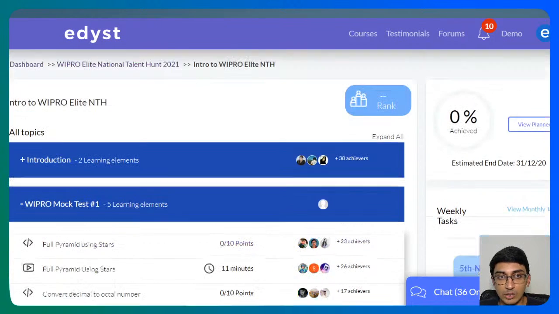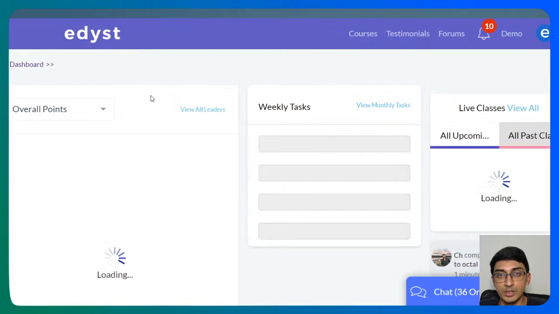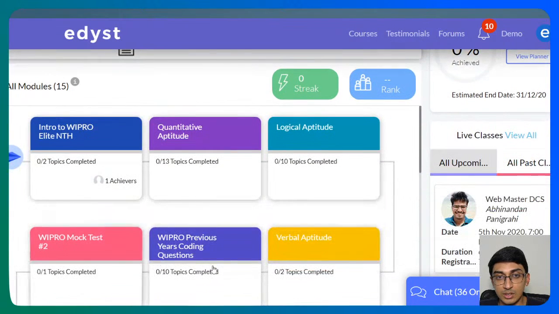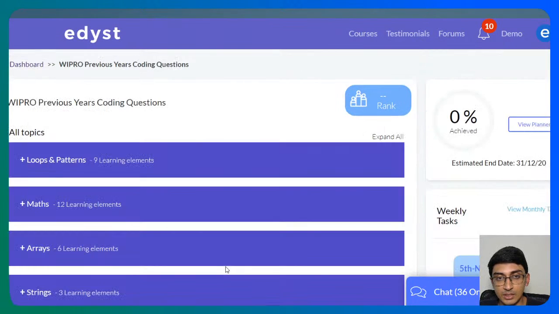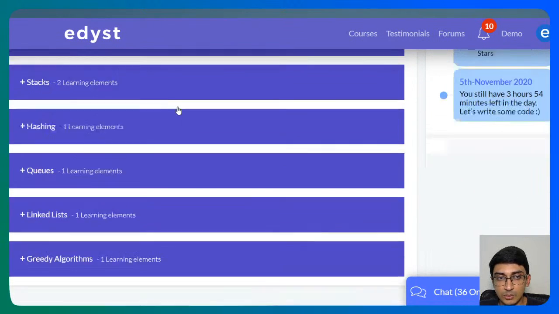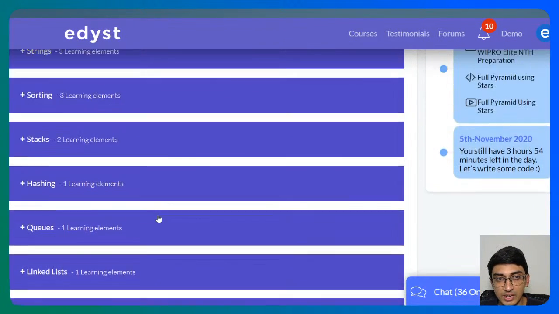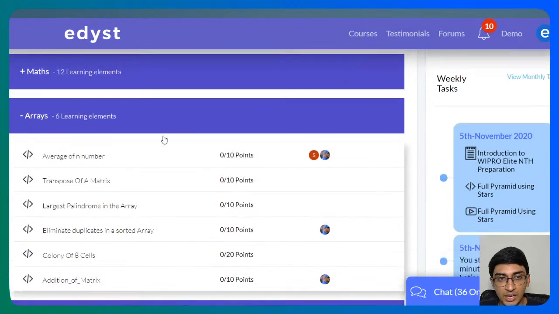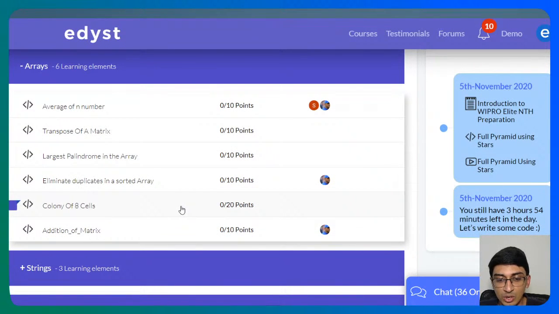Today's question that we are going to do is called the colony of 8 cells. I just go to Wipro previous year's coding questions. We have more than 50 previous year's coding questions, and the question should be somewhere here, under arrays. In arrays, it's called colony of 8 cells.